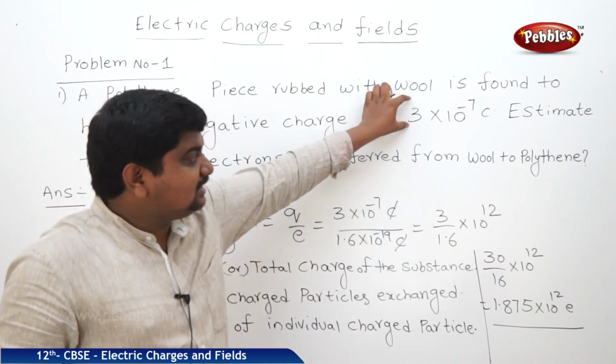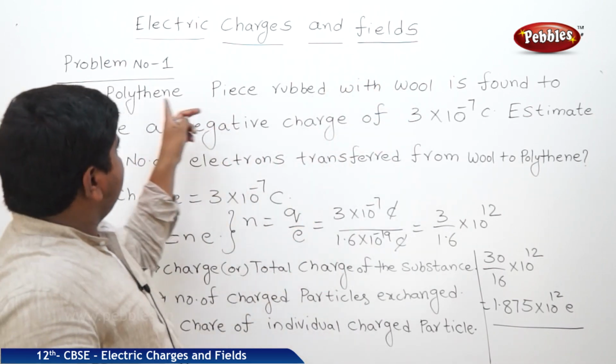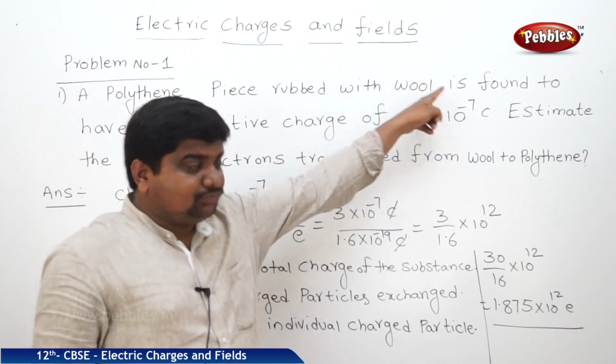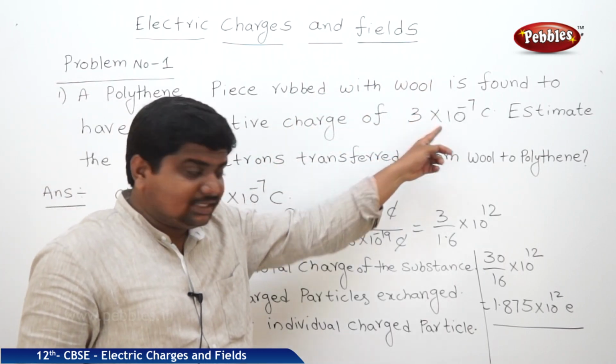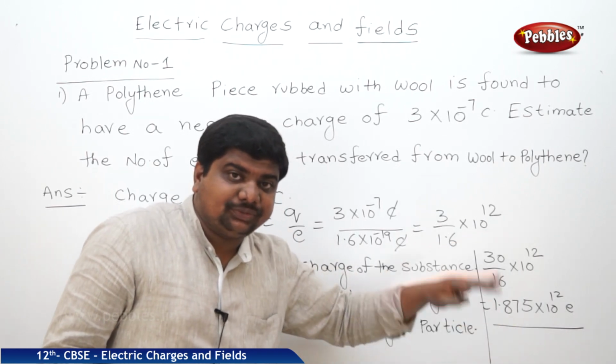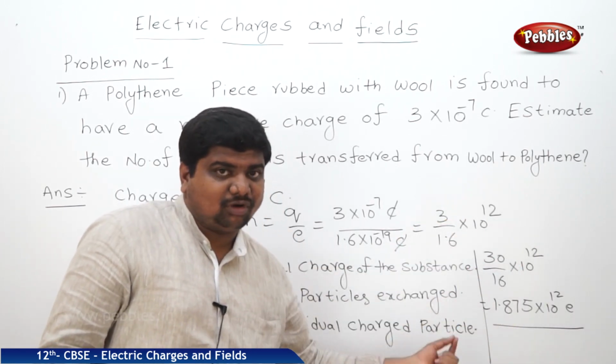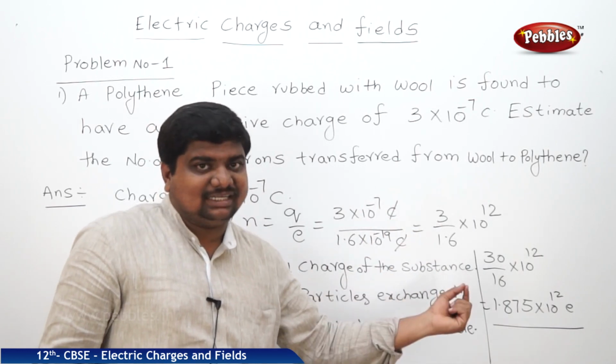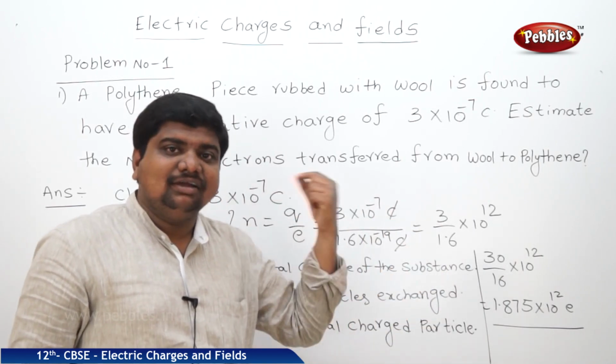That means if a polythene piece rubbed with wool has this much charge, this many electrons will be exchanged from one body to another body. This is one sample problem for the exchange of charge carriers in friction.